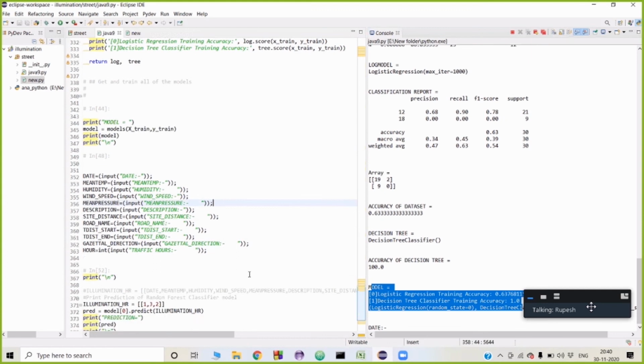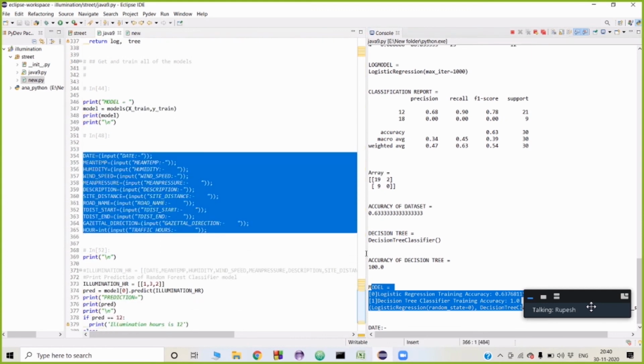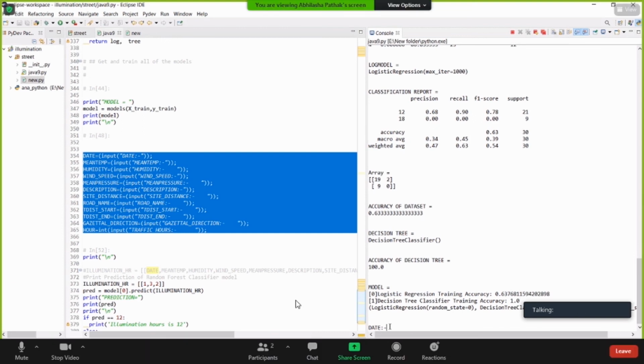We will take input data for predictions. Here we print the prediction by using various factors, which will give the illumination hour. In the prediction, if the prediction is 12, then our illumination hour will be 12 hours, else our illumination hour will be 18 hours. So I am taking some input here.